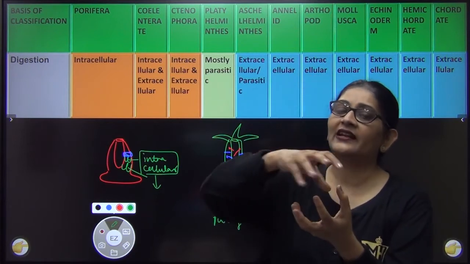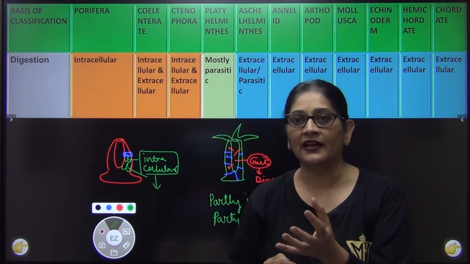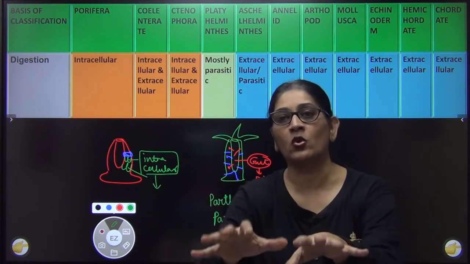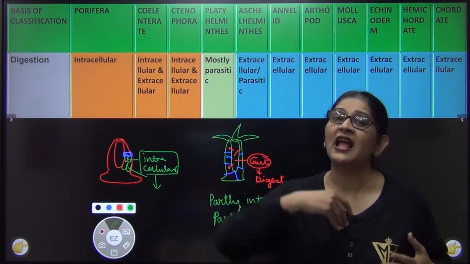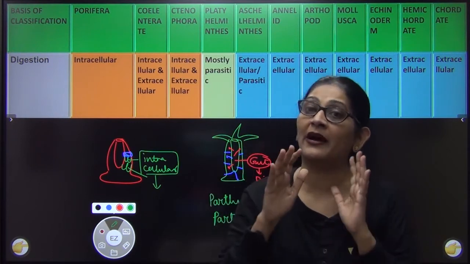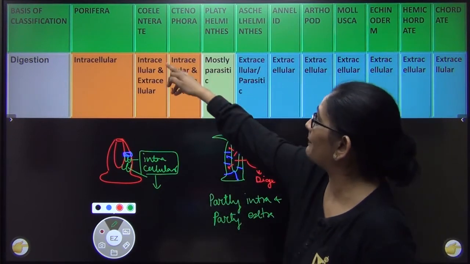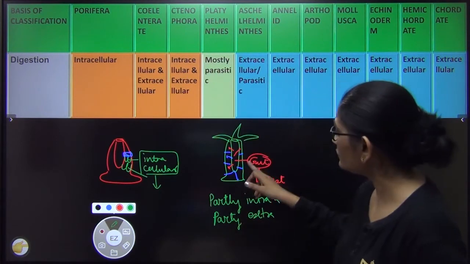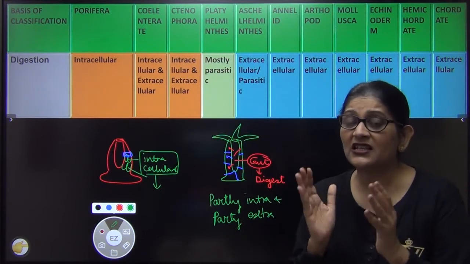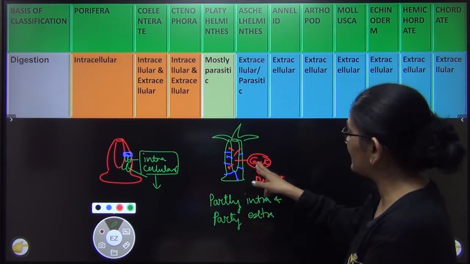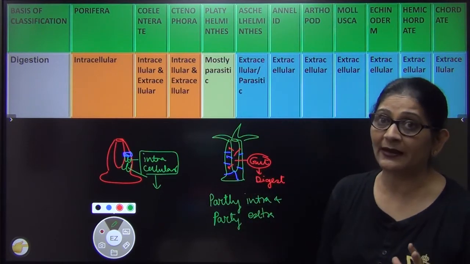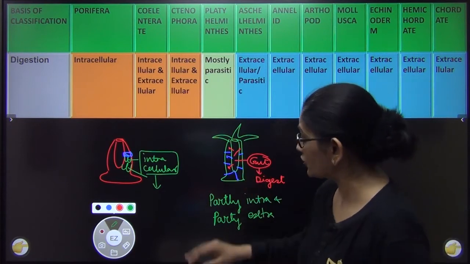Half means आटा लगा देंगे, सब्जी काट देंगे. The half cooked food we will bring to our houses, and then we will do the remaining cooking by ourselves. That is what actually happened in Coelenterata and Ctenophora. Though they had a gut, this is the first time they decided to go for a community digestion. That means gut में digestion करते. For the first time they decided, so they were not very sure about it.